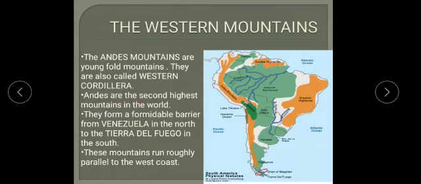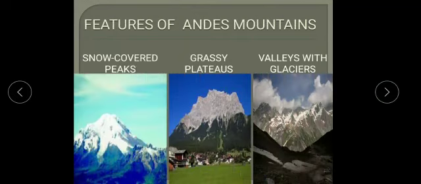The Andes are the second highest mountains in the world. They form a formidable barrier from Venezuela in the north to Tierra del Fuego in the south. These mountains run roughly parallel to the west coast. Features of the Andes Mountains: the Andes comprise a range of rugged snow-covered peaks, grassy plateaus, valleys filled with glaciers, and steep slopes.